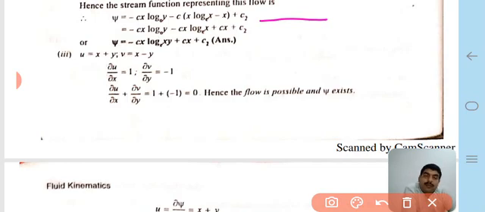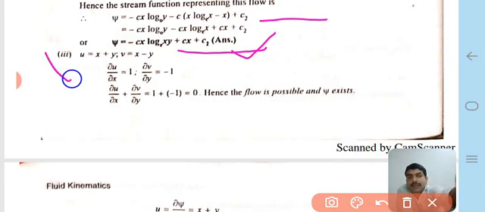Therefore psi is equal to minus cx log e xy plus cx plus c2, which is the calculated stream function for the second part of the given question.